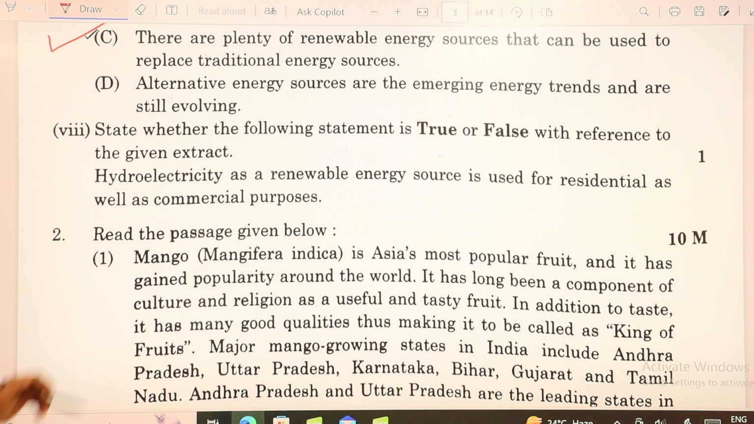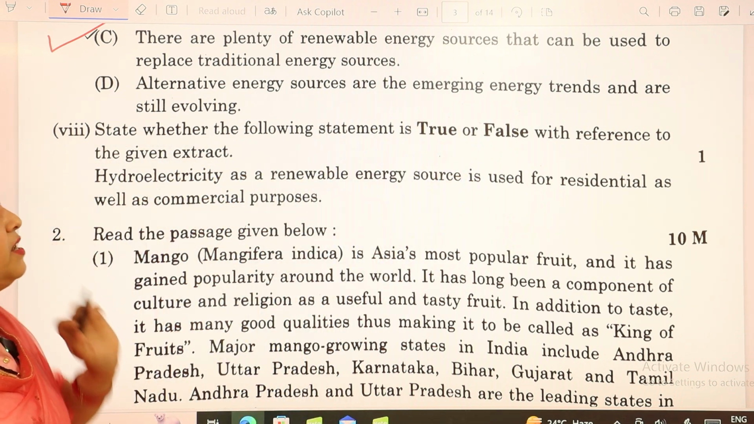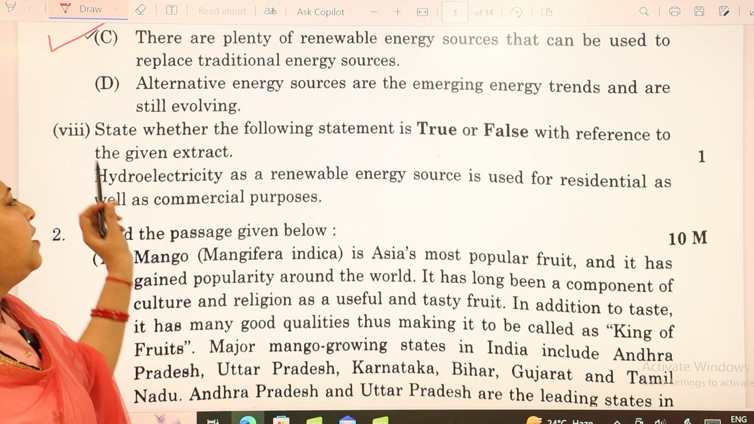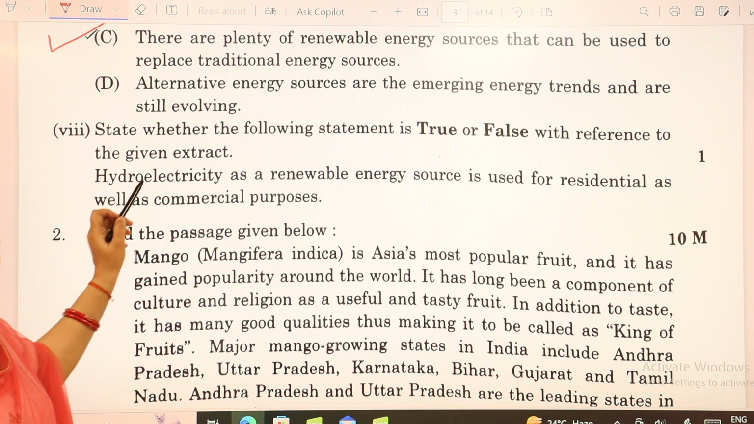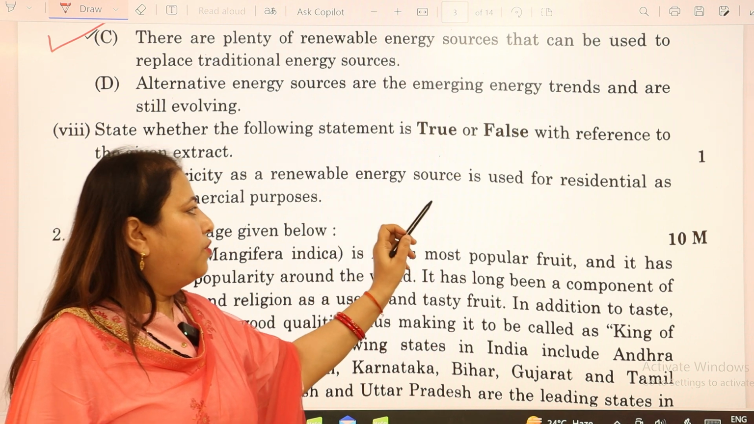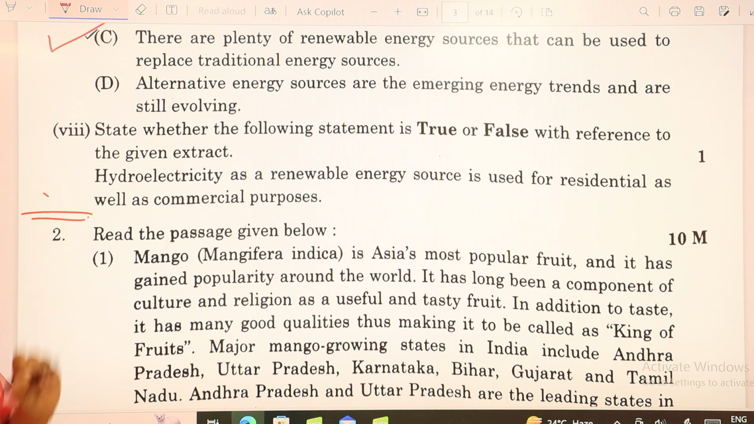Then we move to the eighth one. State whether the following statement is true or false with reference to the given extract. That means in the passage which is being given, you have to tell whether the statement is true or false. And what does the statement say? Hydroelectricity as a renewable energy source is used for residential as well as commercial purposes. So what do you think? What would be the answer to it? It would be false. Why? Because hydroelectricity is primarily used for commercial purposes rather than residential ones. This makes this first comprehension come to an end.